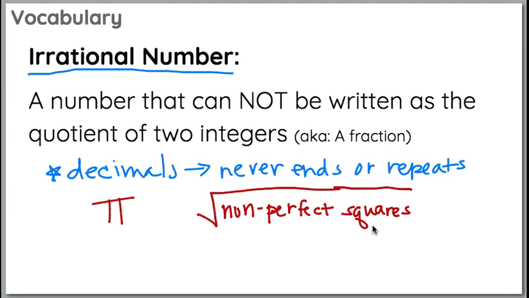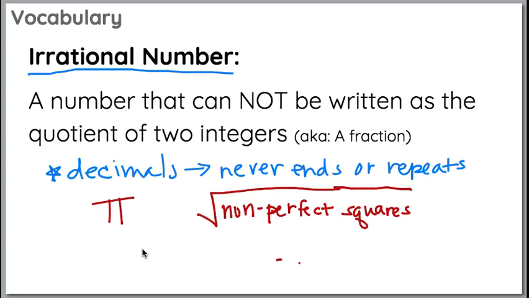Okay, remember a perfect square is a number that has two factors that are the same. So 4 is a perfect square because 2 times 2 equals 4. 9 is a perfect square because 3 times 3 equals 9. So if you have a square root of a number and the number inside is not perfect, it's automatically irrational. Those are the two main things you'll see.